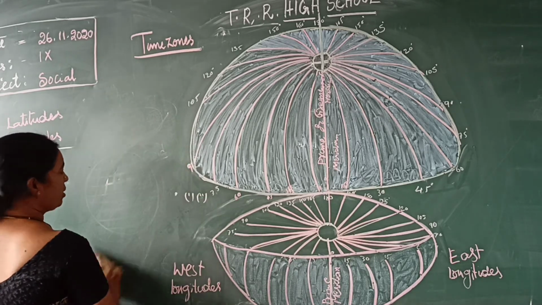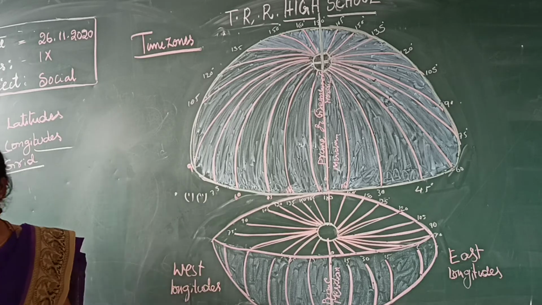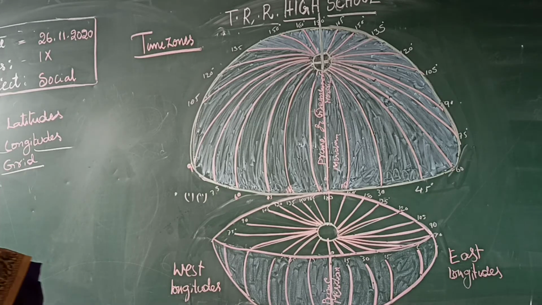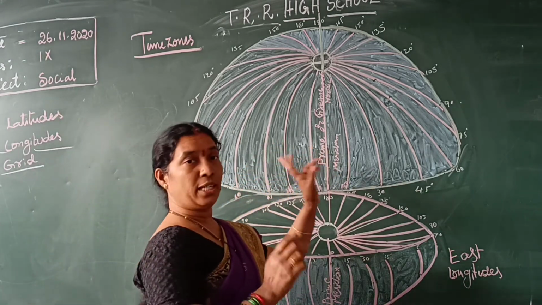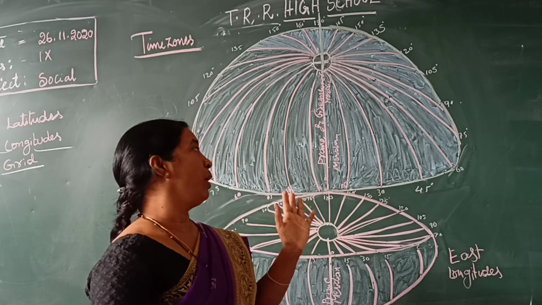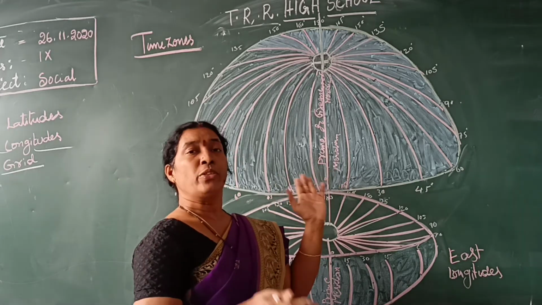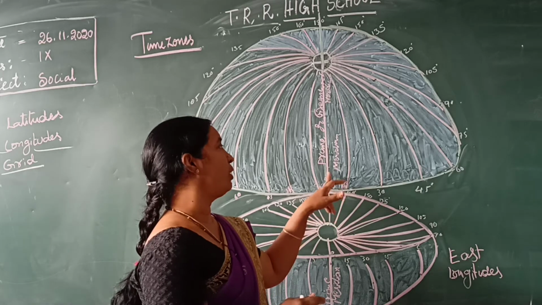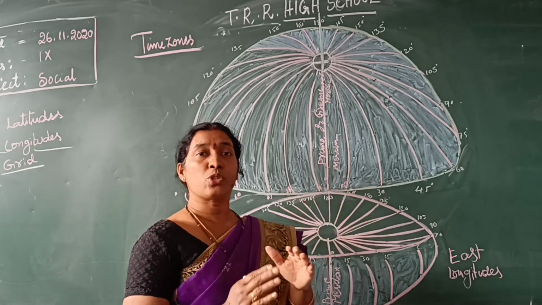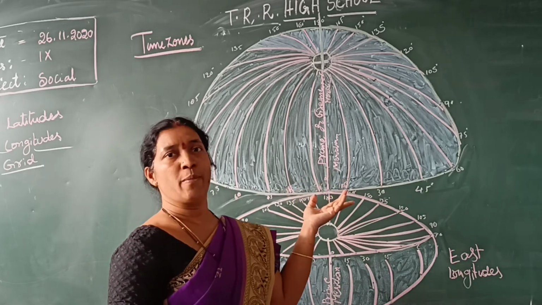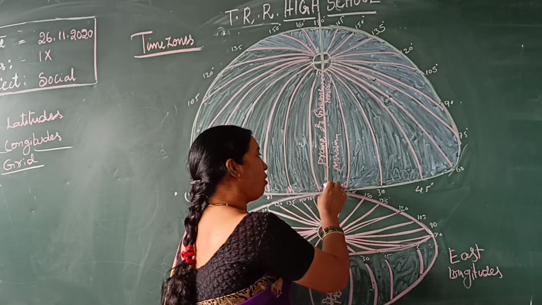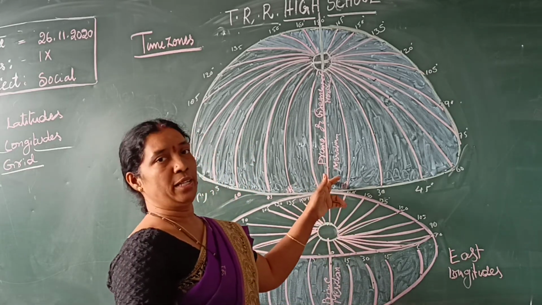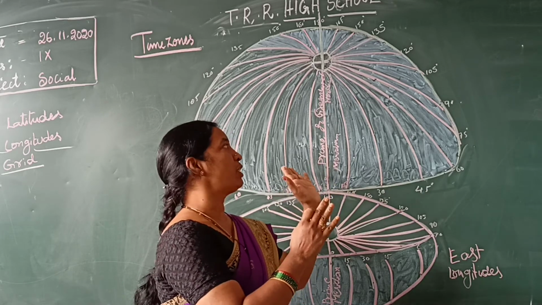Then we'll go to time zones. Actually, how did the time zones come about? Several countries tried to fix a longitude that passes through their own country as 0 degree. But what happened? The Greenwich Meridian in London made everybody follow it. Why? Because most of the countries were colonized by European countries, and most of the territories were occupied by Europeans. That's why we are following this system, the prime meridian, the standard Greenwich Meridian time.